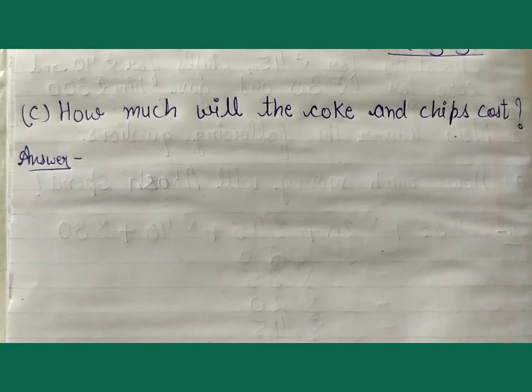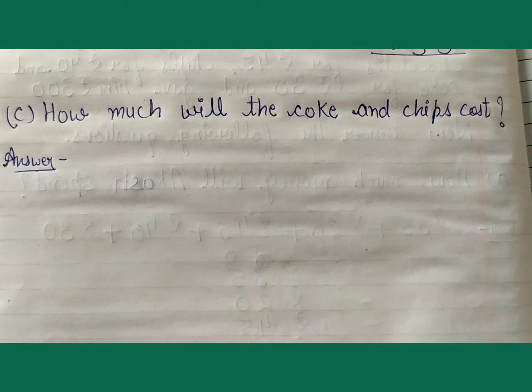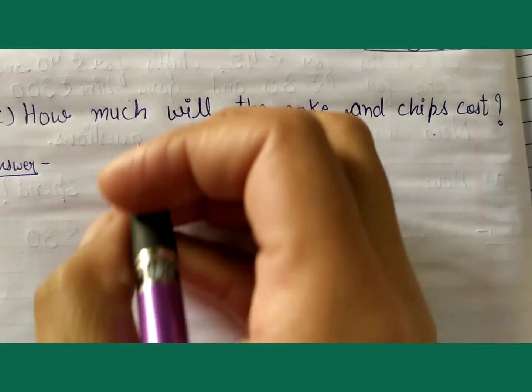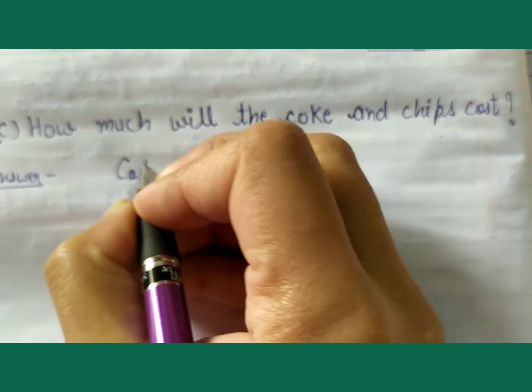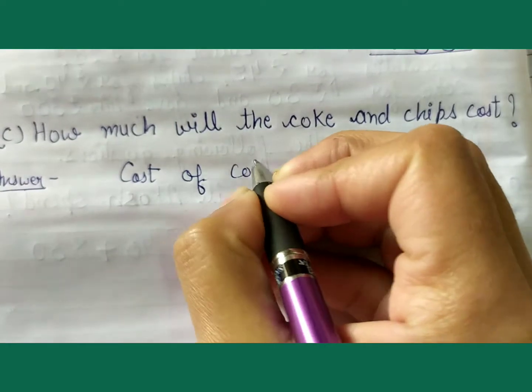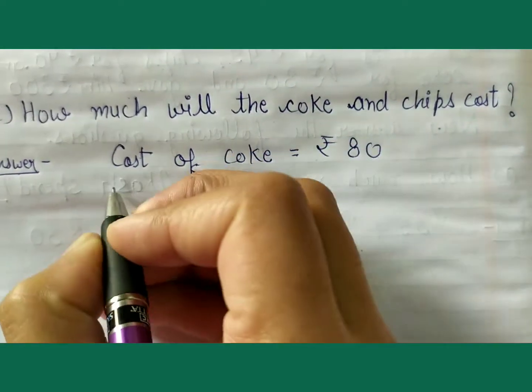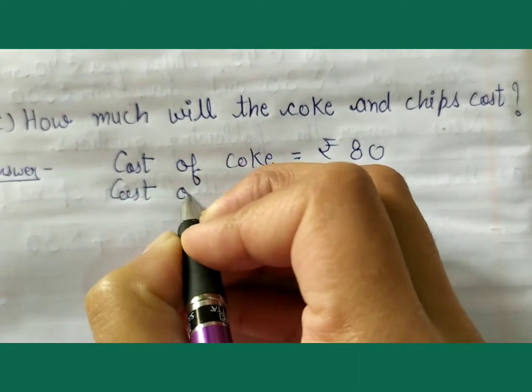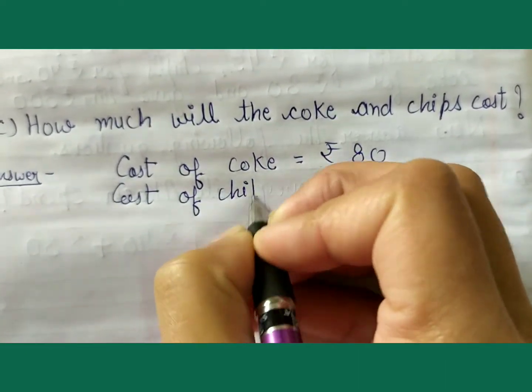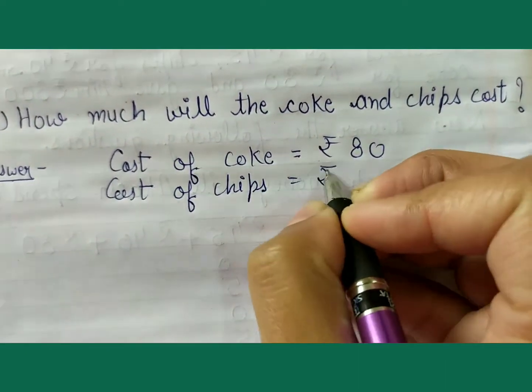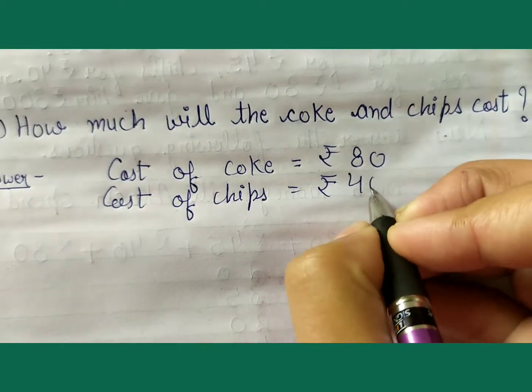Okay. Next question. How much will the coke and chips cost? Cost of coke is rupees 80. Cost of chips is rupees 40.